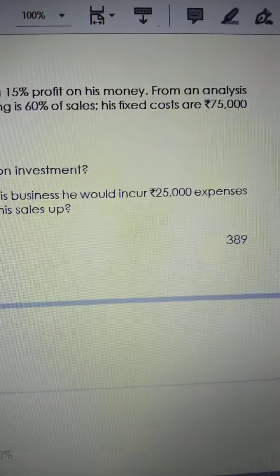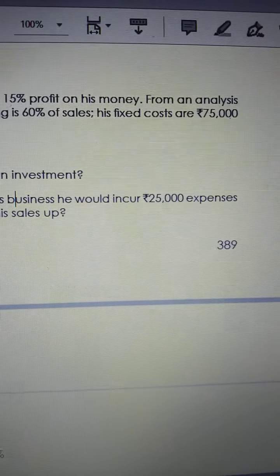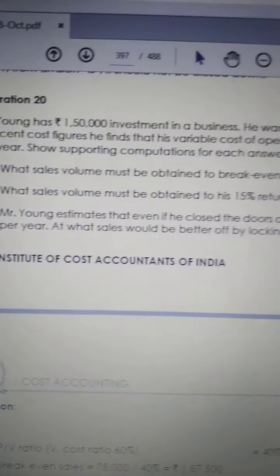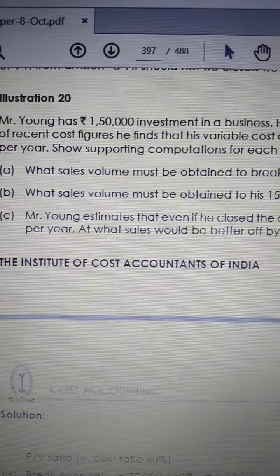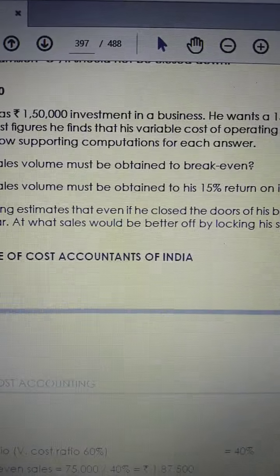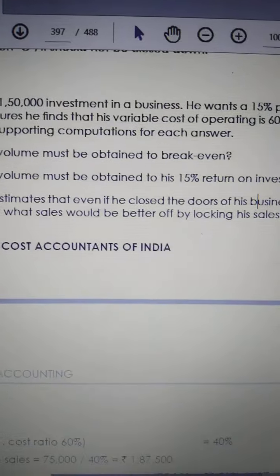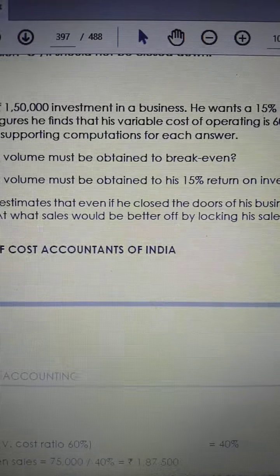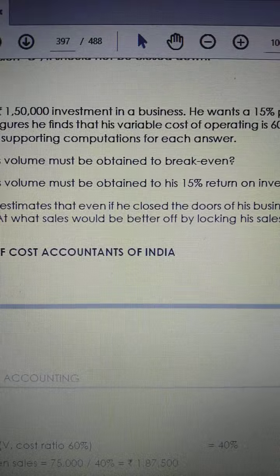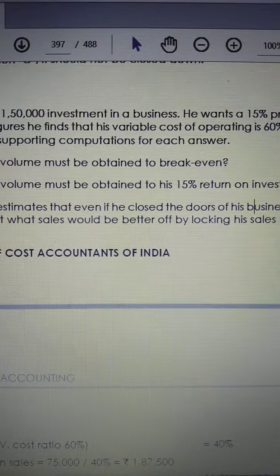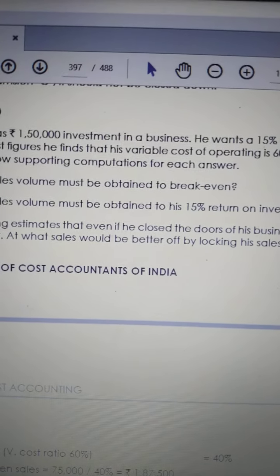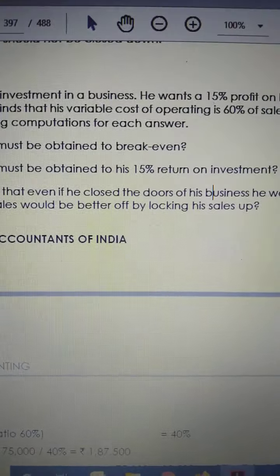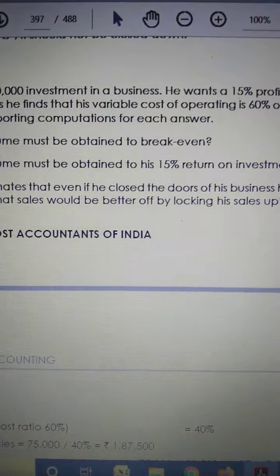Then what about the next one? Fixed cost is 75,000 rupees per year. Now the computation of each answer. What is the first question? What sales value must be obtained to break even? We already discussed break even point in previous classes, in part 1 and part 2, so please go through them. Break even formula is fixed cost divided by PV ratio equals break even sales. That we have to apply.